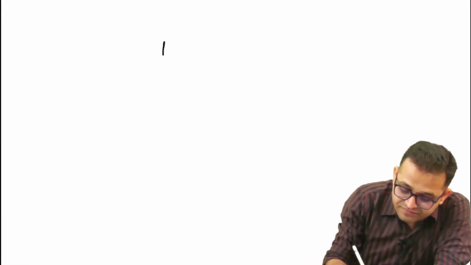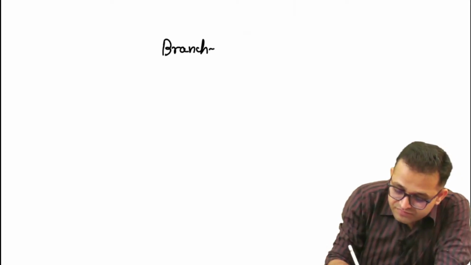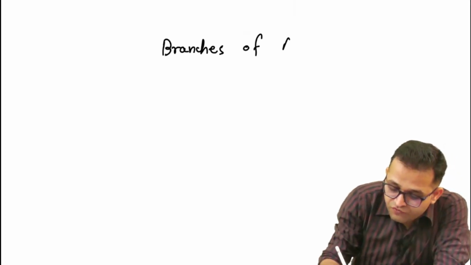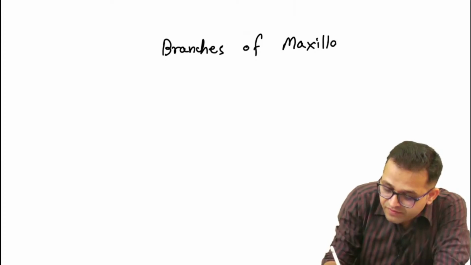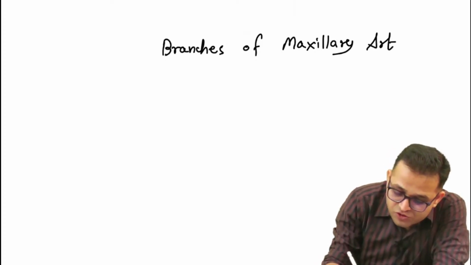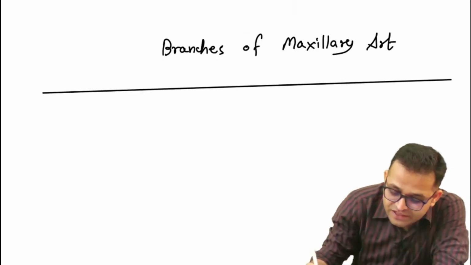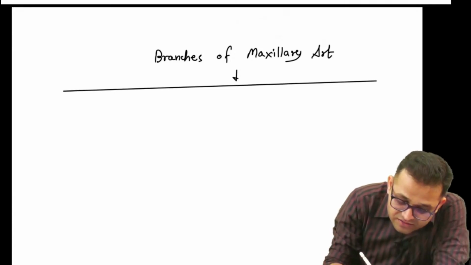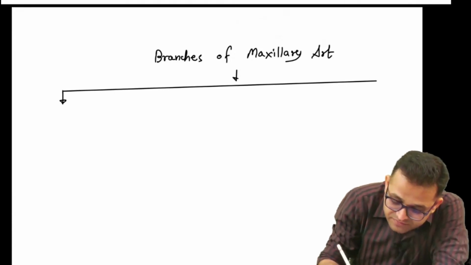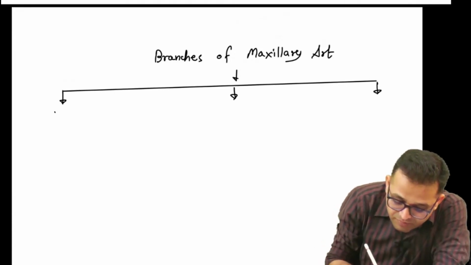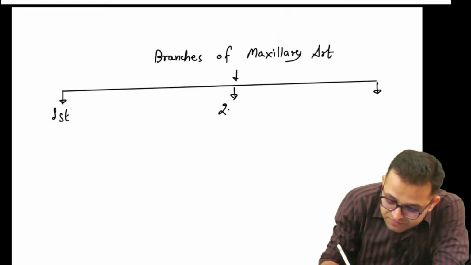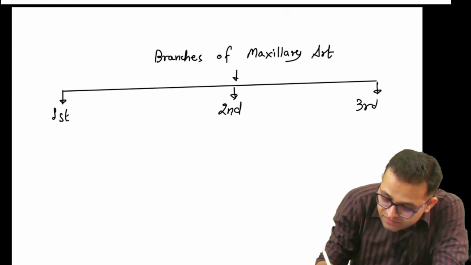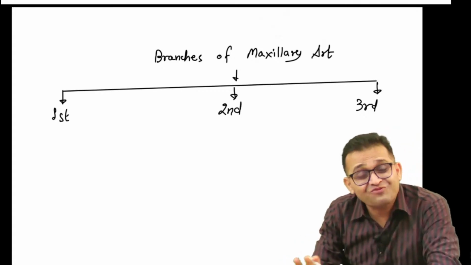Branches of the maxillary artery. I will draw the diagram also, I won't let you go like this, I will revise again. Sir, these are the branches from the first part, second part, third part. Memorize it fully today, then you will never forget it.